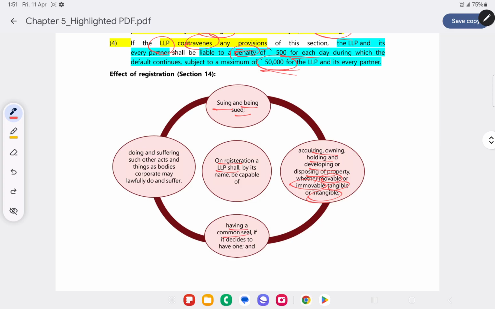And it has a common seal if it decides to have one. Again, it's not mandatory to have a common seal, as we already saw. Common seal is nothing but the official signature of the LLP. If it does not choose to have a common seal, then the document can be authenticated by two designated partners. And also it can do and suffer other acts as a body corporate may lawfully do and suffer.